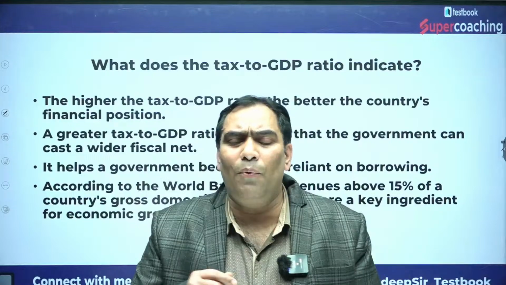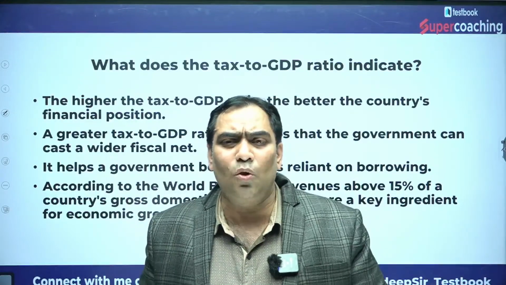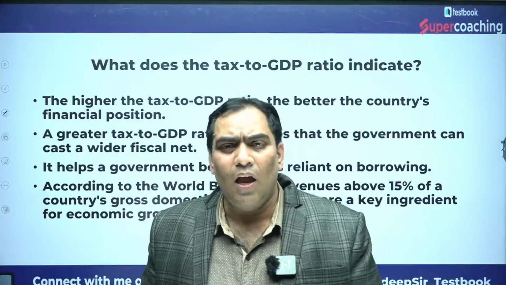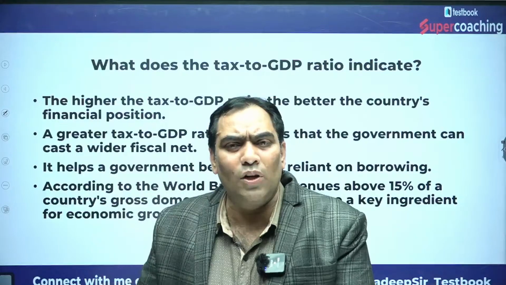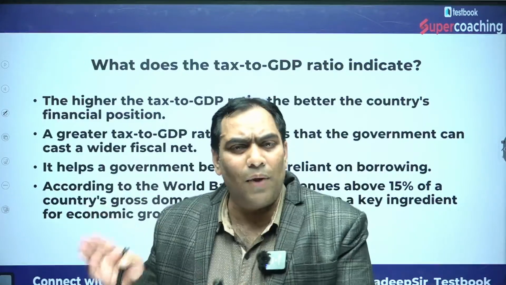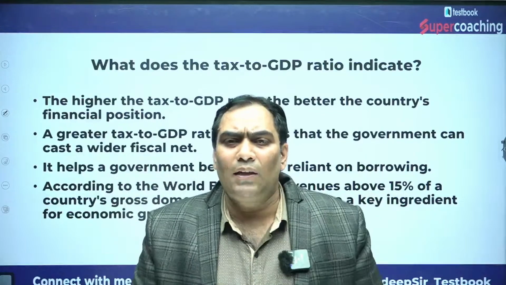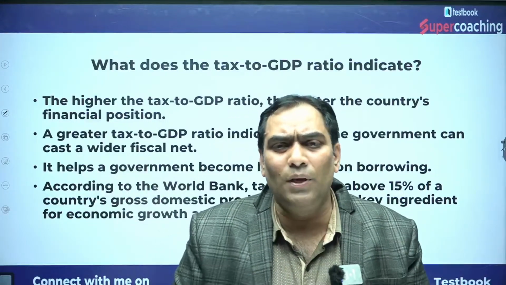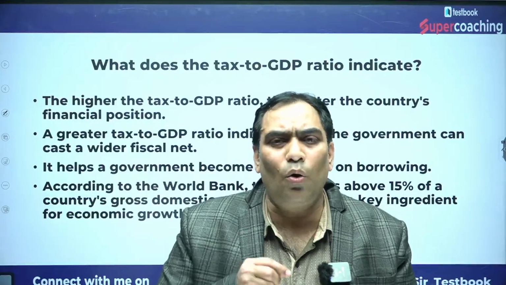And from where is the government going to get the revenue receipts? Through tax receipts and non-tax receipts. If the tax receipts increase, the revenue receipts increase. And if revenue receipts match the revenue expenditure, the revenue deficit is going to be zero, or at least reduced, if not zero.